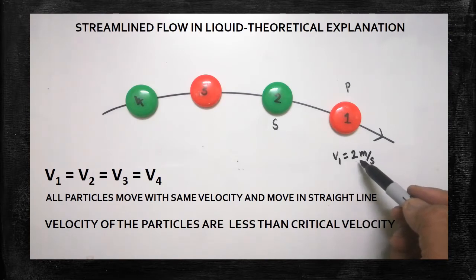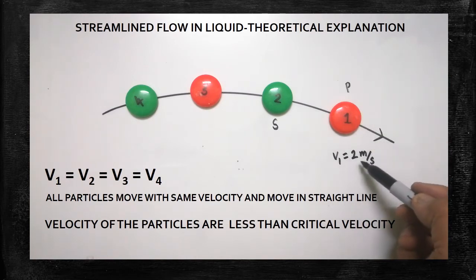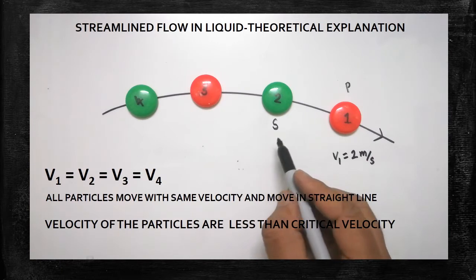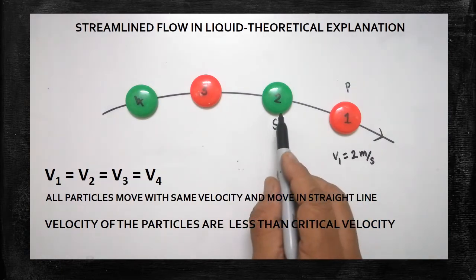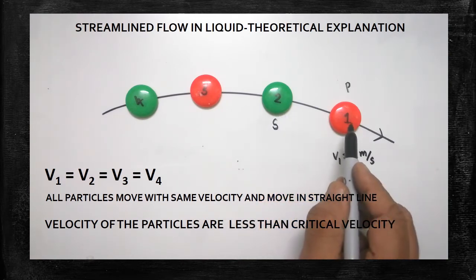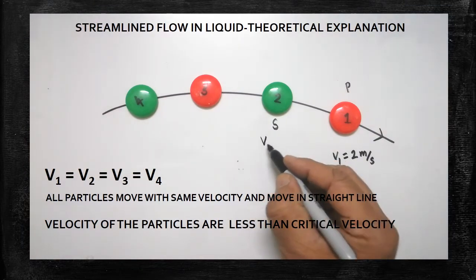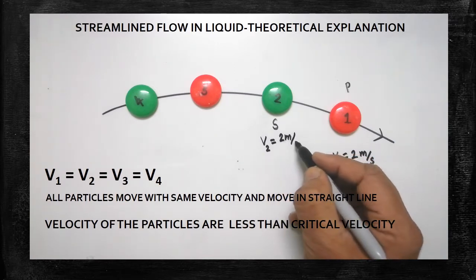What is the speed of the first particle? 2 meter per second. That is, the predecessor's speed is 2 meter per second. Therefore, to maintain the streamline flow, the next successive particle has to follow the same speed as the predecessor's velocity.